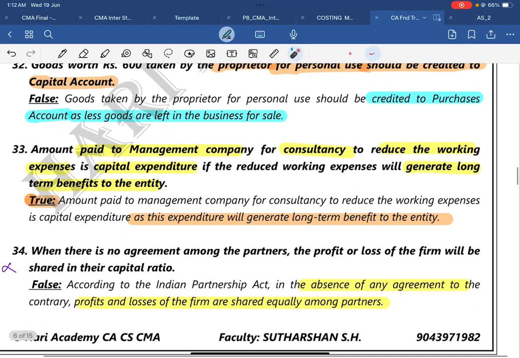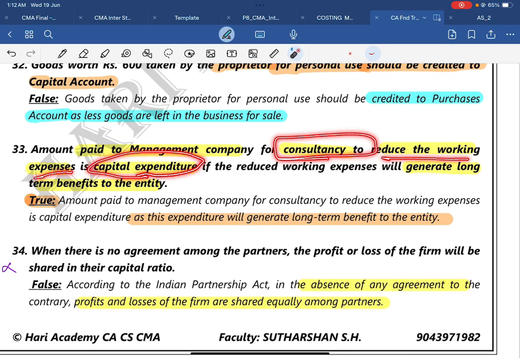Then question number 33. Amount paid to a management company. This may be a new thing for you, so read it carefully. Amount paid to a management company for consultancy to reduce working expenses is a capital expenditure. If the reduced working expenses will generate long-term benefits to the entity, obviously yes, because we are hiring a management consultant. He will give a suggestion to reduce the working expenses, the day-to-day expenses.